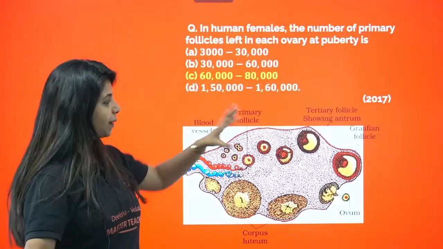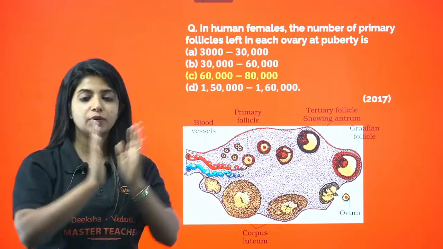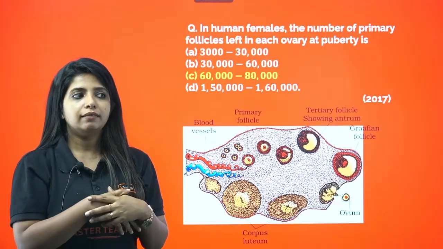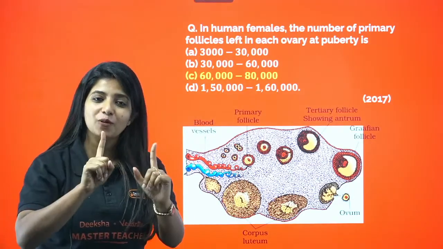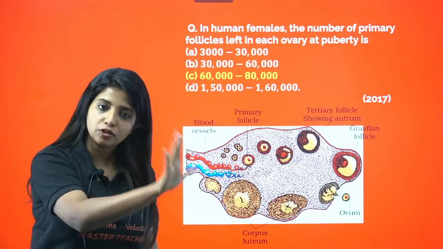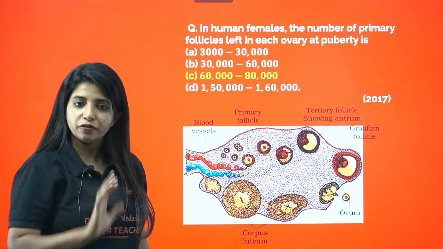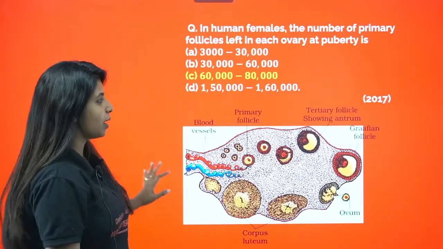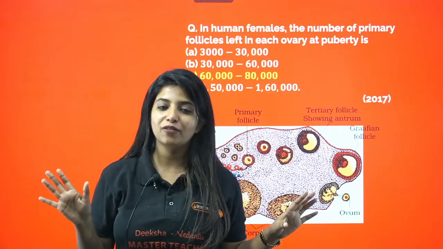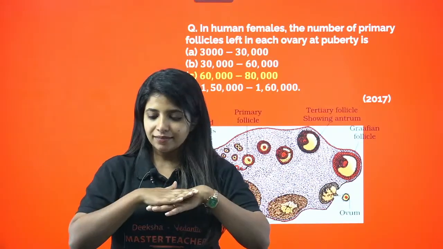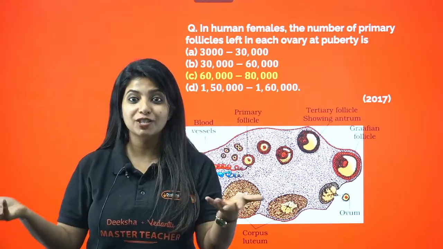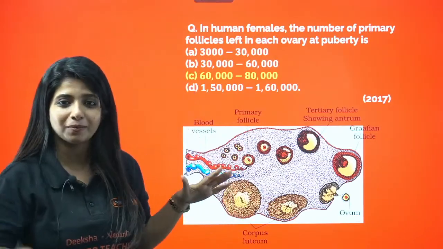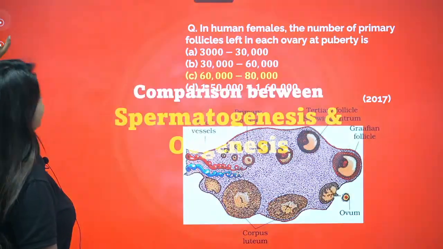Cool. And it happens that so many of the primary follicles are going to mature, but only one is going to form the Graafian follicle later on. Only one forms the Graafian follicle later on. The rest stop, which is a waste, but yes, that is how it usually happens. And when all of these primary follicles are done, we say that the whole process is over. We have reached menopause. There is no more ovulation that can happen at all. Menstruation is stopped when the follicles are completely done.